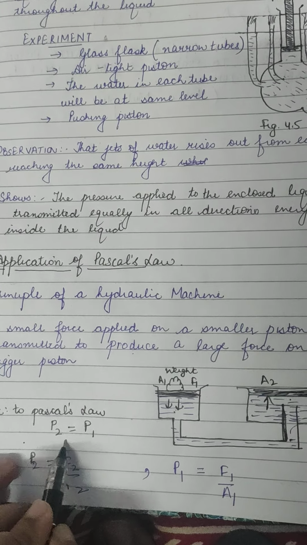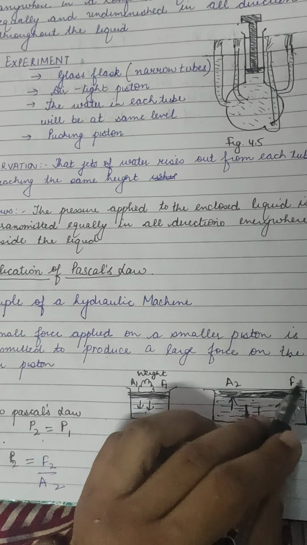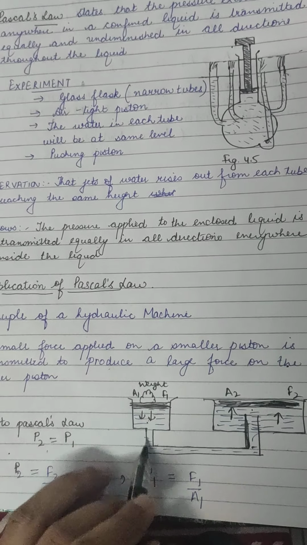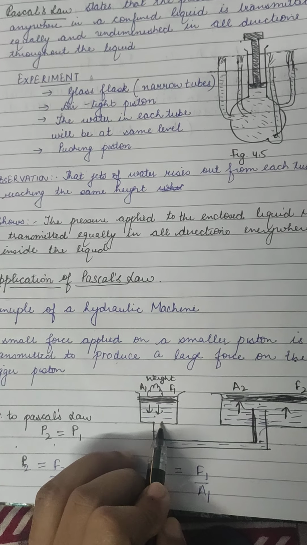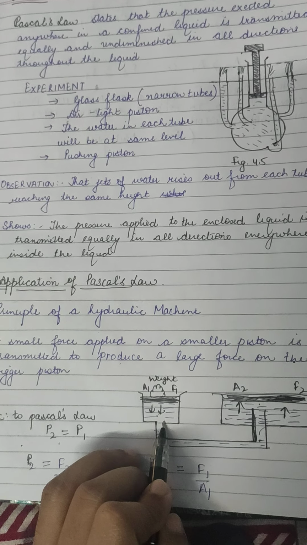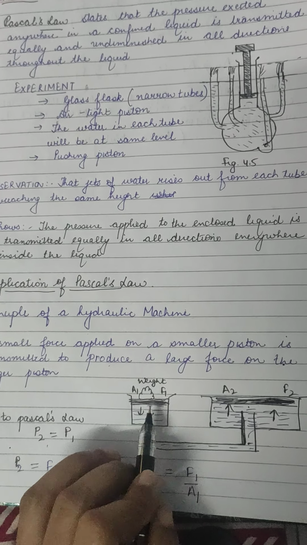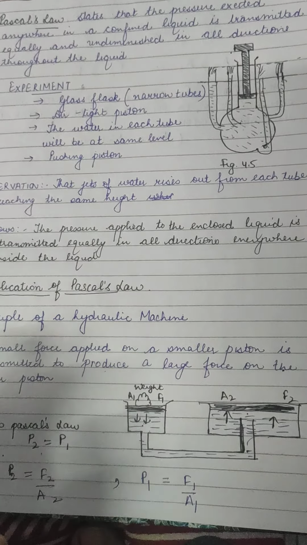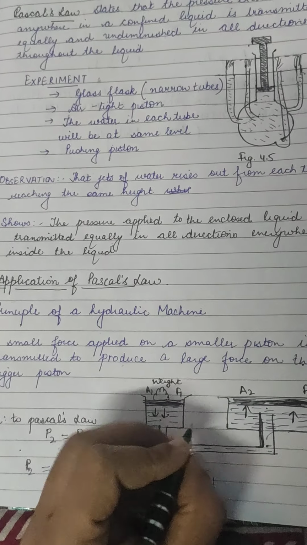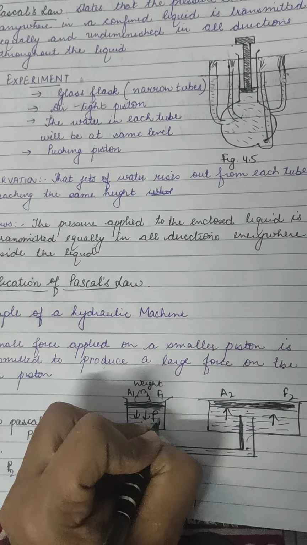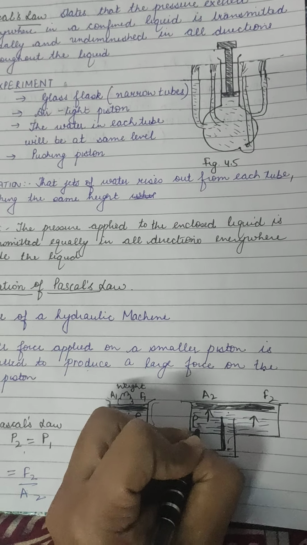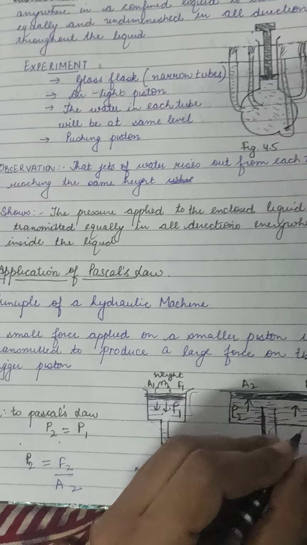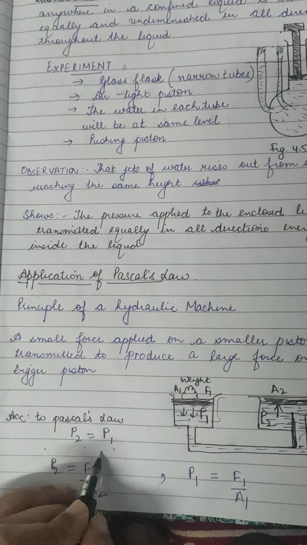Now what is Pascal's law stating? That when liquid is confined, you are having a confined liquid, equal transmission in all the directions should be there. Pressure applied is equally received by all the sides of the liquid. So if P1 is the pressure in this part of the liquid and P2 is the pressure in this part of the liquid, both the pressures are what?